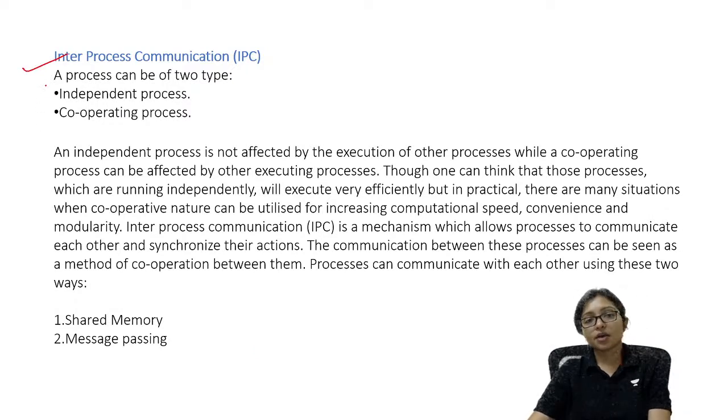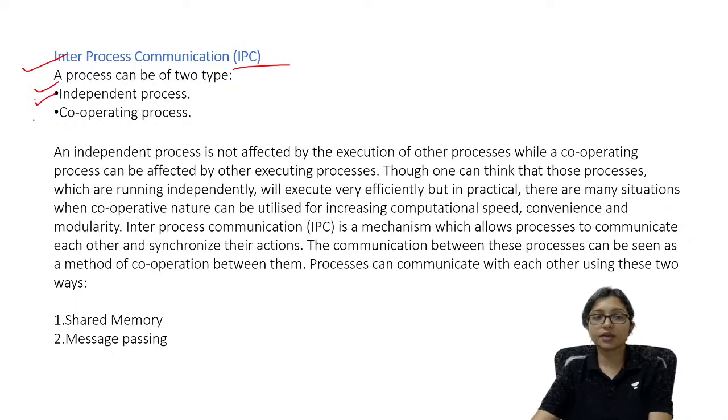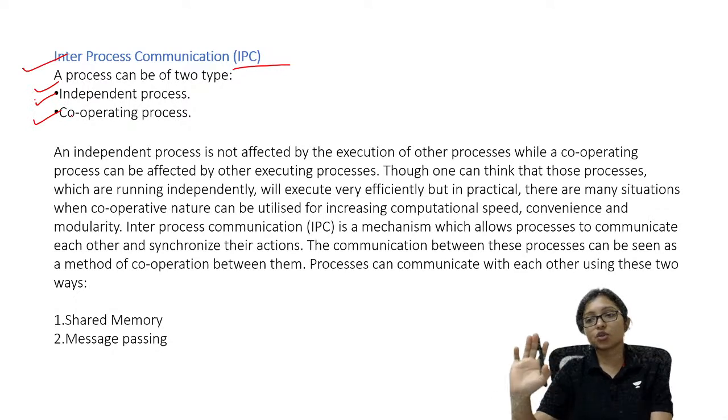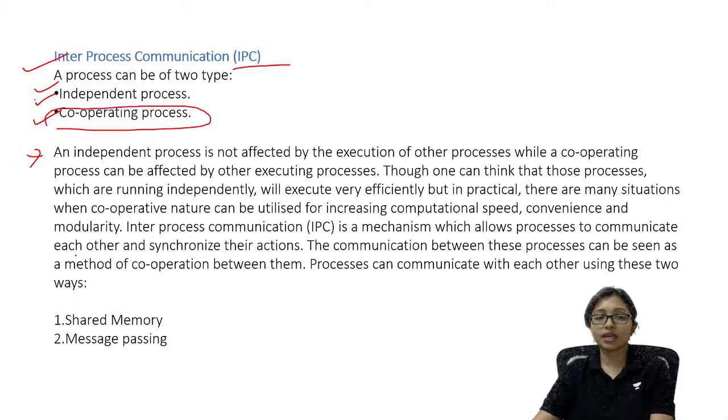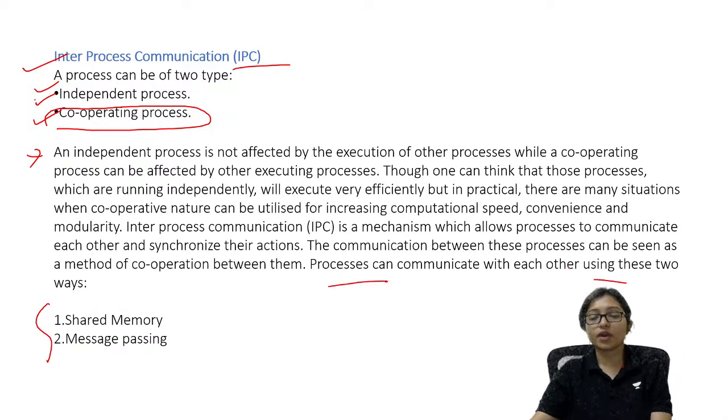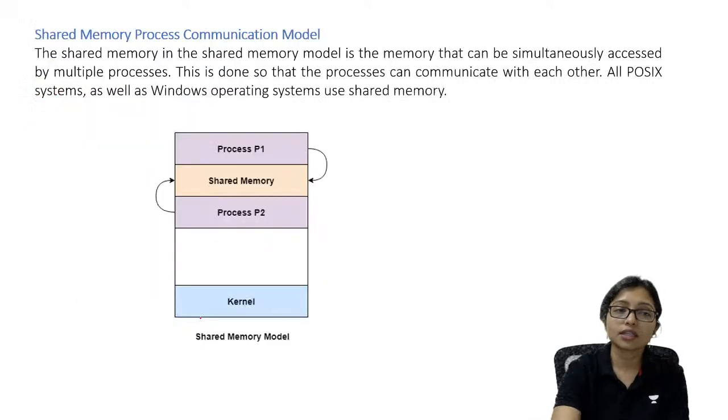Now, inter-process communication has two types of processes. One is the independent process, another is the cooperating process. For independent processes, there is no problem. For cooperating processes, the communication can be done in two ways: one is called shared memory, another is message passing.